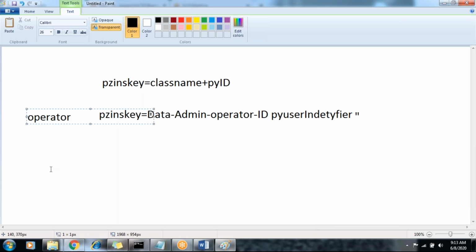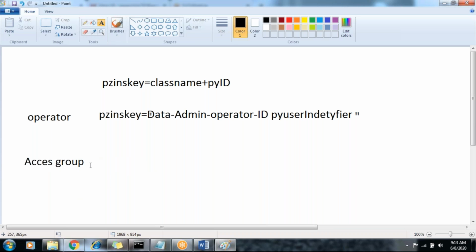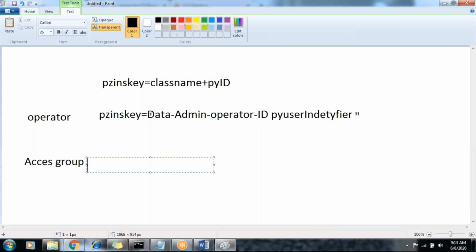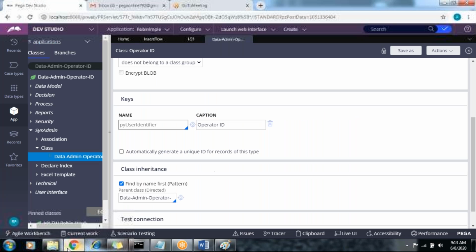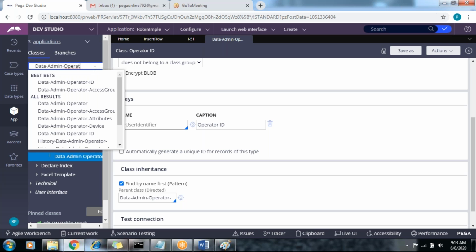What is the PZINSKEY of the access group? Not only operator, not only access group, every rule has some primary key, right? So what is the PZINSKEY of the access group? Anyone? Tell me. First, we should know the primary key of the access group.